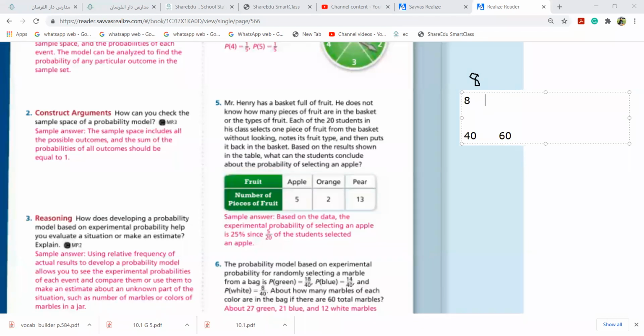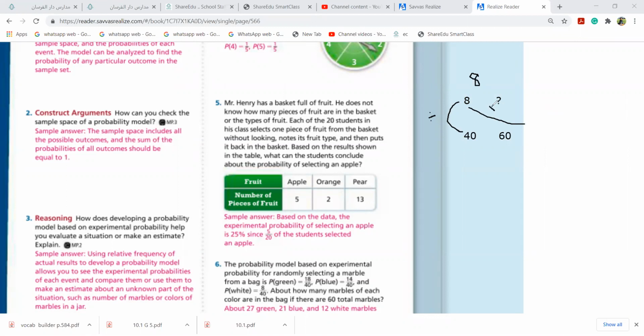What are you going to do, girls? Proportionality rule, what we learned in term 1. 8 divided by 40 times 60. This you are going to divide, and this I need to multiply.